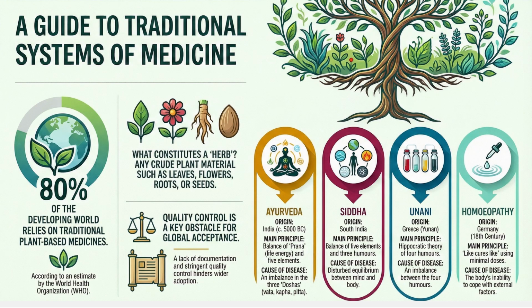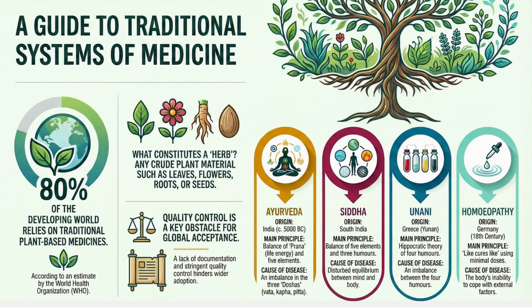In modern times it is called Greece, and from Greece, through the influence of Hippocrates and other scholars, it went to Iran, Iraq, and finally through the Mughals it came into India. So this is the system of Unani medicine, and the homeopathy system of medicine originated around 200 years ago in Germany, and the concept is like cures like.